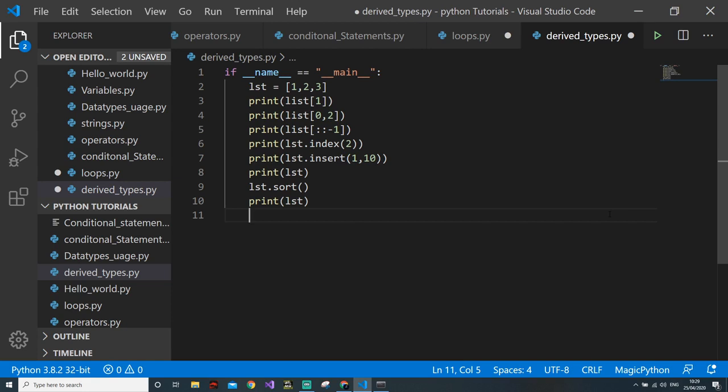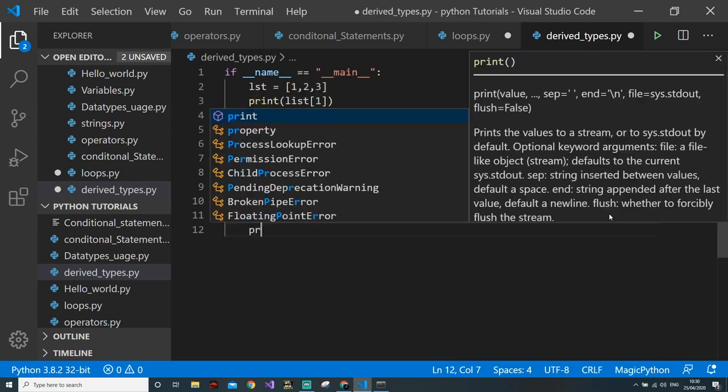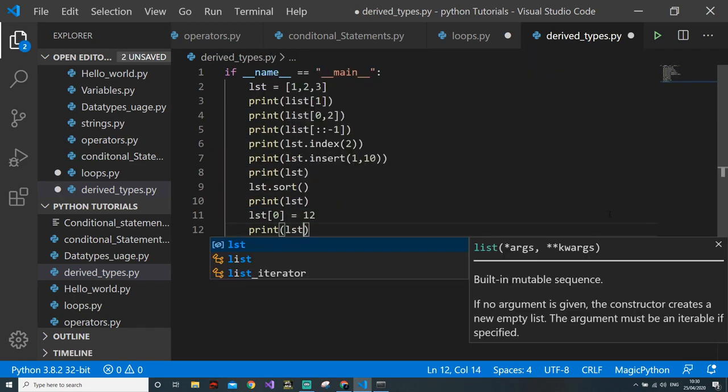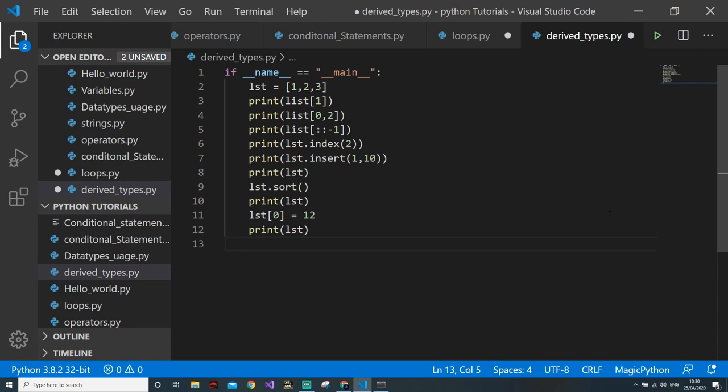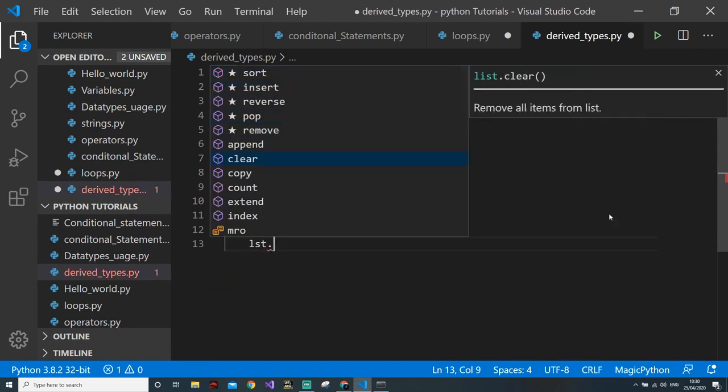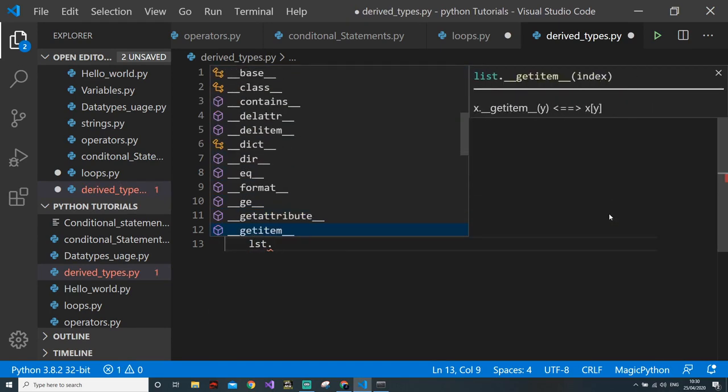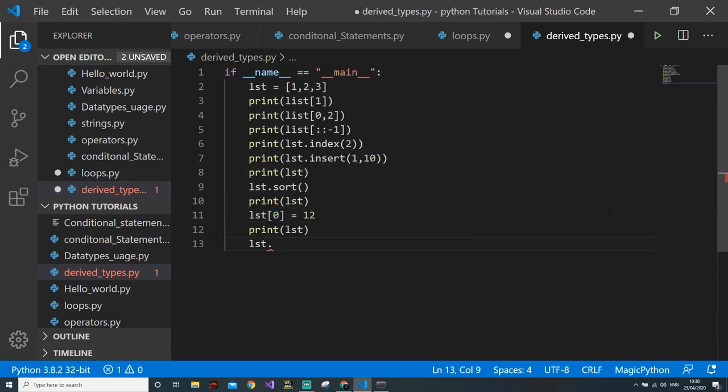I told you that a list is mutable, so I can change the 0th index to 12. Then again, if I print the list, we will see the value. Then some important functions of list we have seen. I think the rest of the list functions are the same. It's okay, you can ignore the rest. So let's see all the functions.